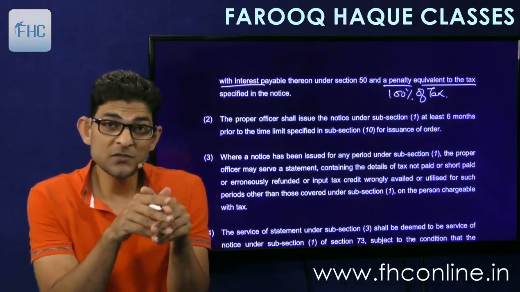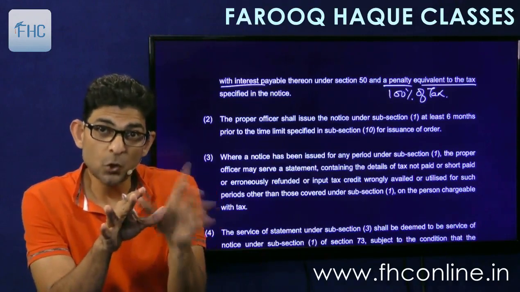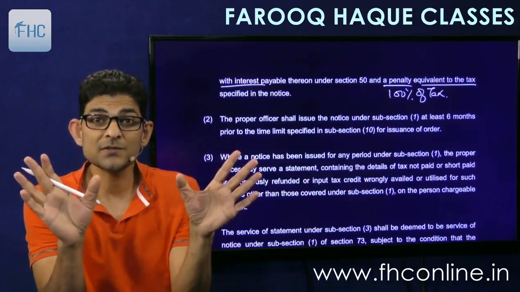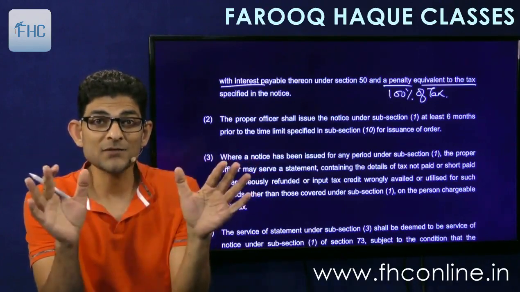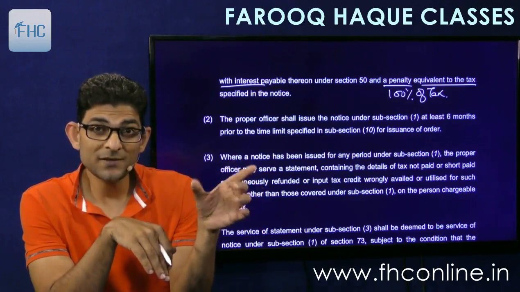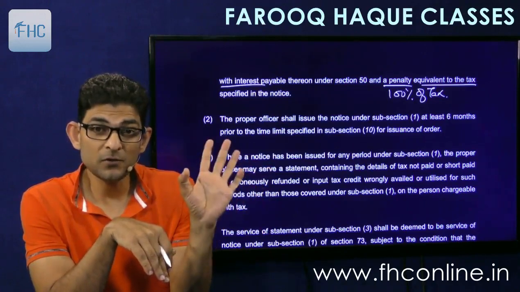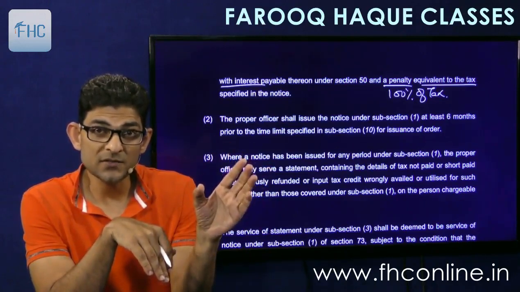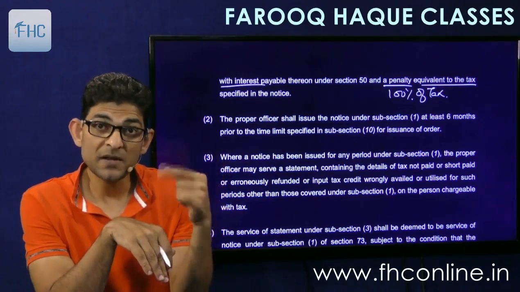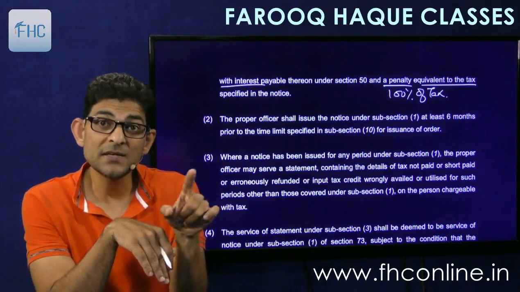So in error omission case it was 10% of tax or 10,000, whichever is higher. Here it is 100% of tax. Penalty will be equal to tax. So he will give you the notice specifying that the amount of short payment of tax is say 23 lakhs. So you pay 23 lakhs plus interest plus penalty of 23 lakhs.